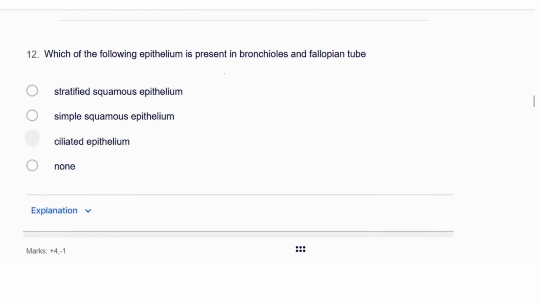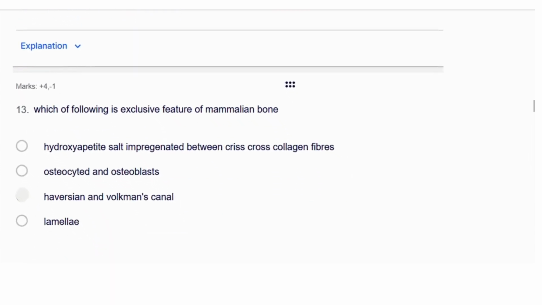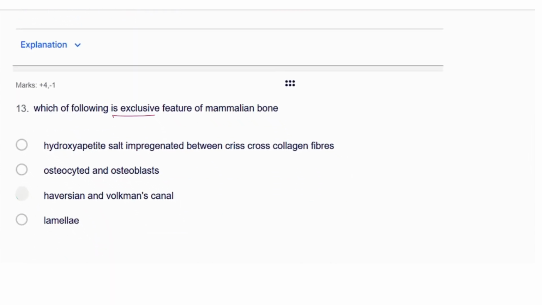Now let's see the next question. Which of the following epithelium is present in the bronchiole and the fallopian tube? Very simple question. Bronchiole and the fallopian tube have the ciliated epithelium. Which of the following is an exclusive feature of the mammalian bone? Our mammalian bones have the Haversian canal and the Volkmann canal.